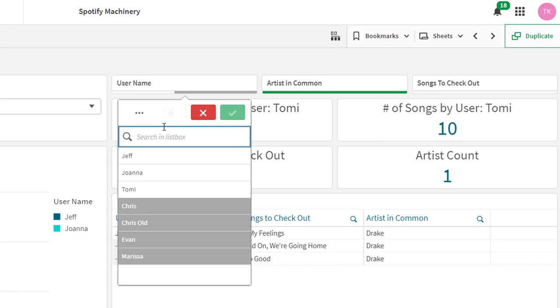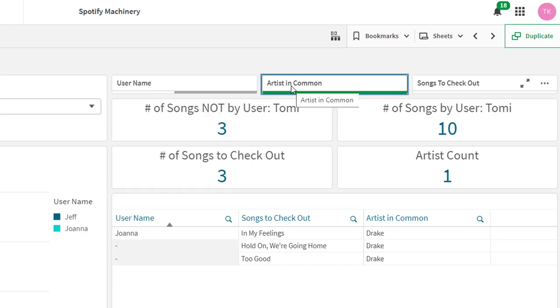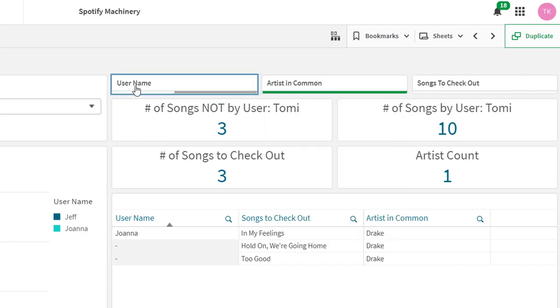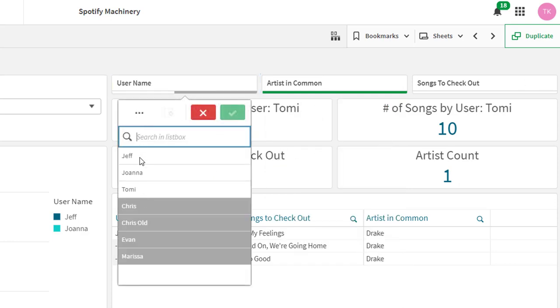For example, I can see, just as we expected, I have listened to songs by Drake, as well as Jeff and Joanna. But my other friends, Marissa, Evan, and Chris, have not listened to any songs by Drake, and I think that's absurd. We can also see what's in green. That's what's been selected. What's in white is what's related to my selection, those users. And what's in dark gray is what's excluded.